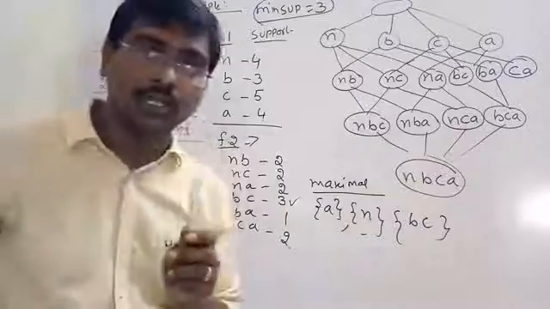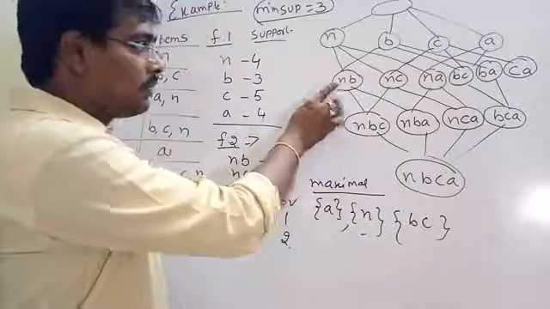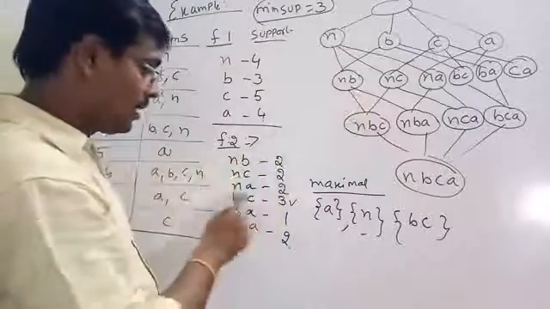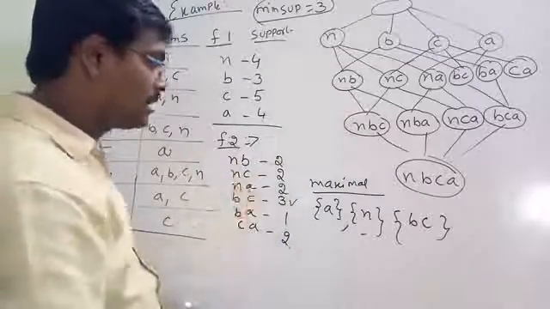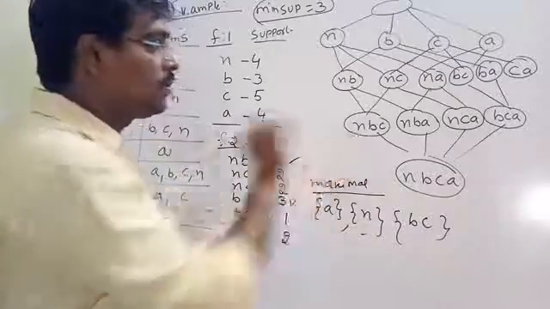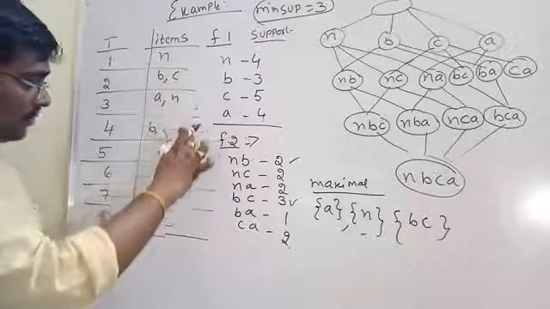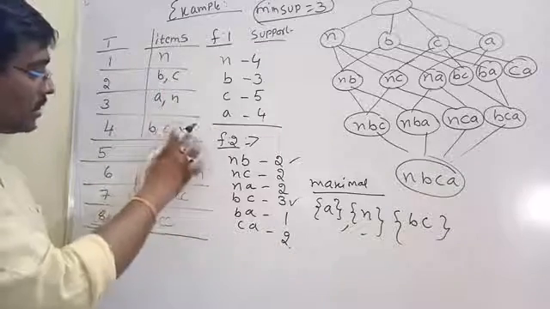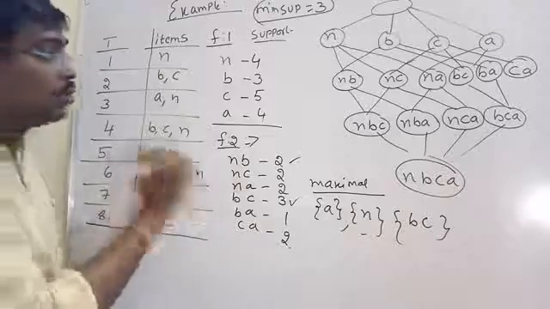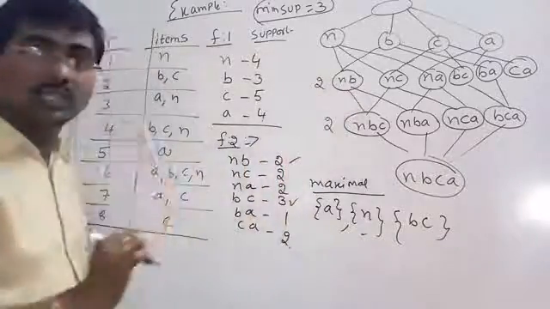Next, closed. Suppose consider NB. What is the support of NB? Support of NB is equal to 2. Suppose NBC. How many times does NBC appear? 1 time, 2 times. The support of this one is also 2.